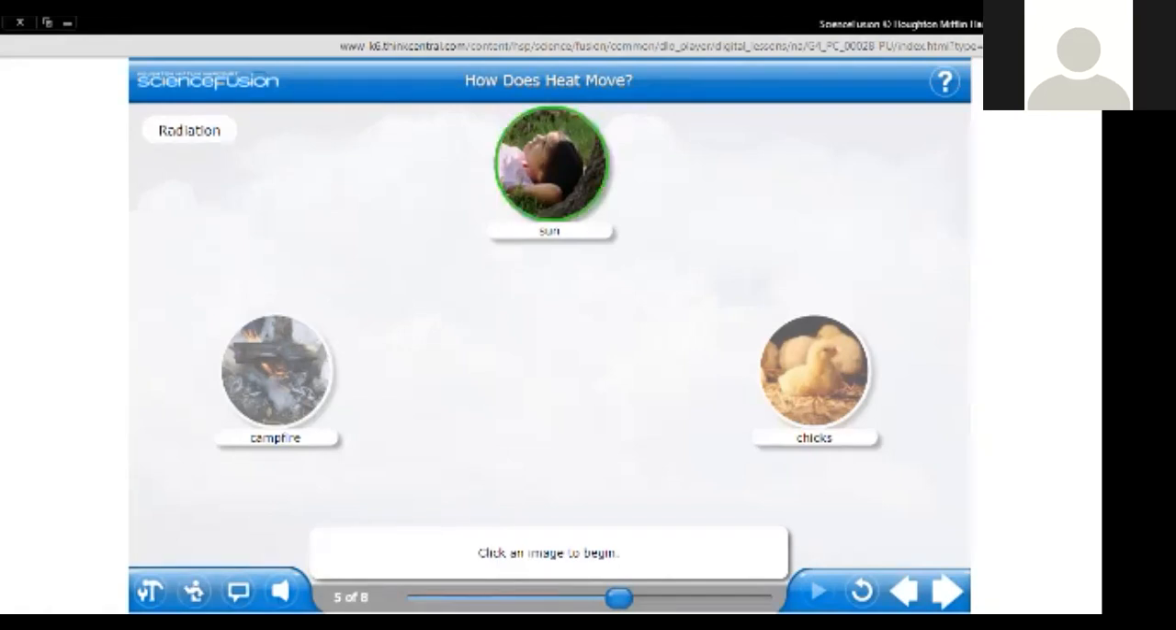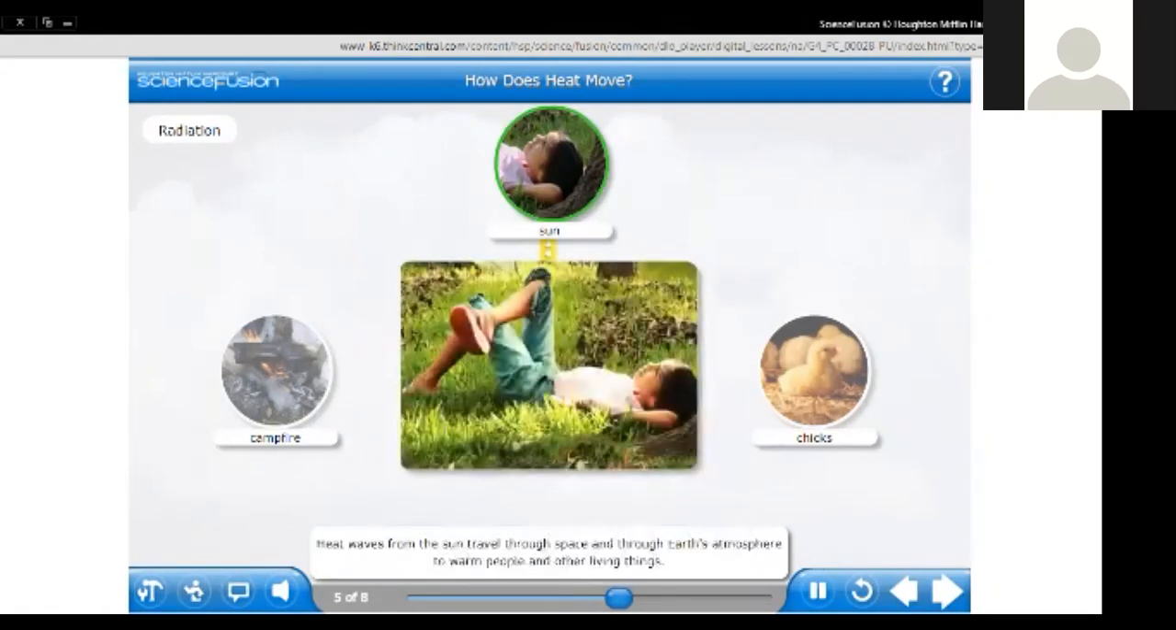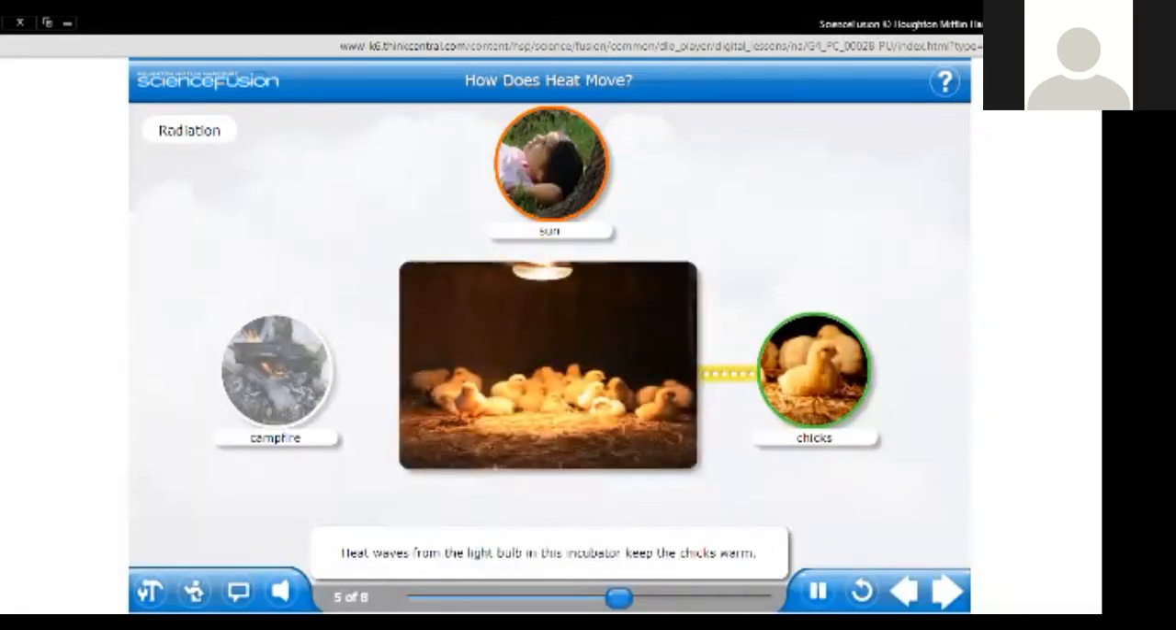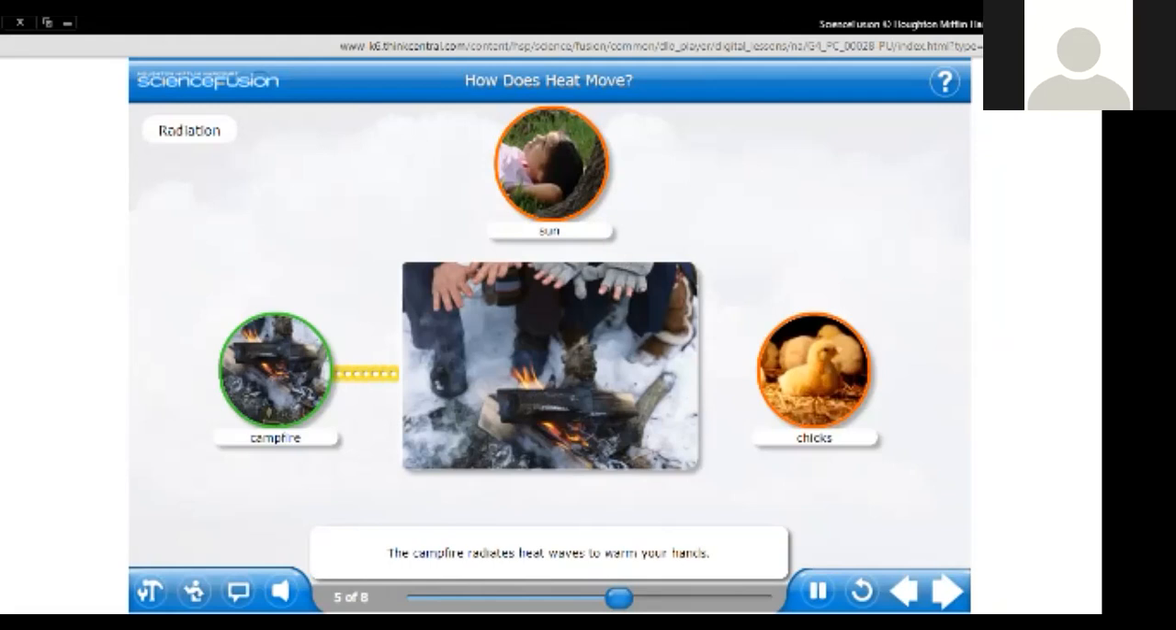So listen to that to know what is radiation. Heat waves from the sun travel through space and through Earth's atmosphere to warm people and other living things. Heat waves from the light bulb in this incubator keep the chicks warm. The campfire radiates heat waves to warm your hands.